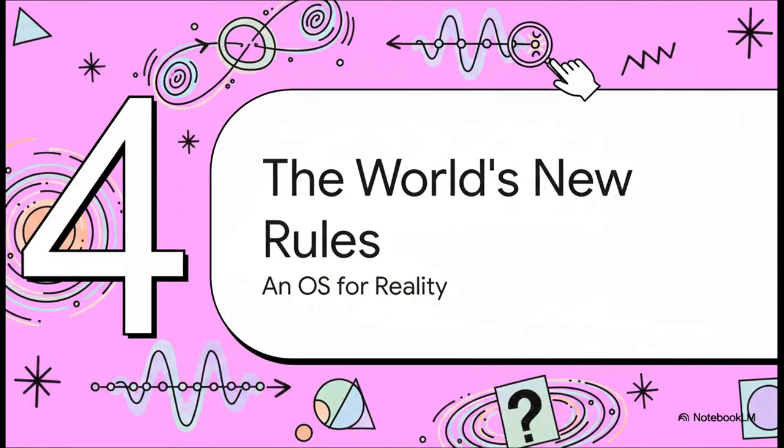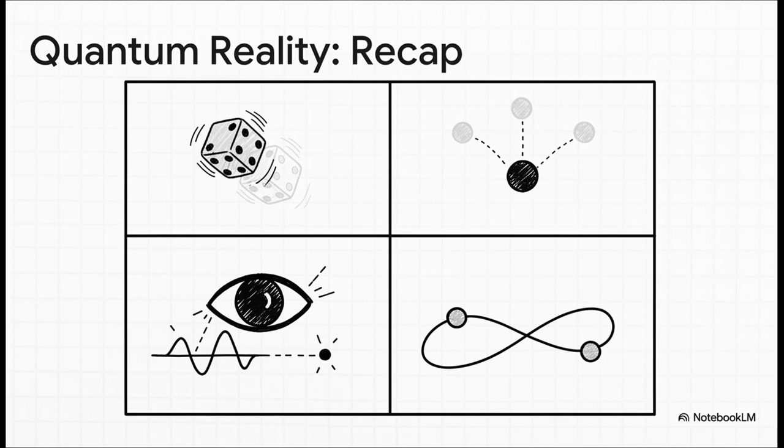So let's pull all of this together. Quantum mechanics isn't just giving us a new set of physics equations, it's giving us a completely different framework, a new operating system for reality itself. So what are the new rules of this OS? Well, for starters, reality isn't a clockwork machine, it's a game of chance. It's fundamentally probabilistic. Second, things don't have definite properties until they're measured. They just exist as a fog of potential. Third, we aren't just passive observers. The act of measuring actually helps create the reality we see.